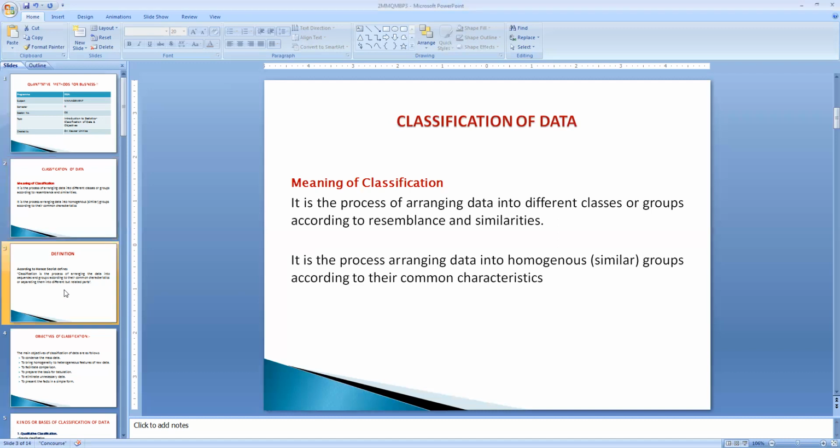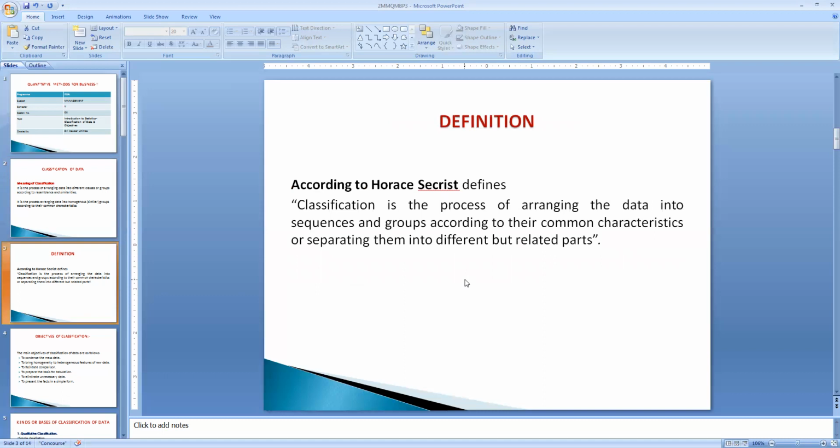Let us know what it means. Some authors have defined classification. According to Horace Secrist, classification is the process of arranging data into sequences and groups according to their common characteristics. Sequences means according to an order, such as chronological order, or ascending or descending order. Then we segregate into groups, and the groups are formed on the basis of their common characteristic features. That is classification according to Horace Secrist.